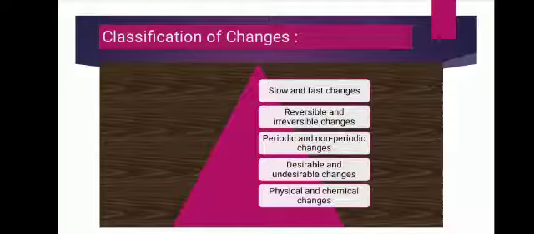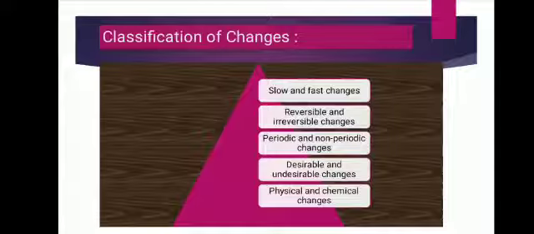And some more examples: if you keep an ice cube outside at room temperature, it starts melting, that ice starts converting into water. So in our daily life we see so many changes that take place every day around us, like germination of seeds, flowering of plants, melting of ice, evaporation of water, drying of clothes, burning of fuels, etc. Among these, some changes can be noticed immediately, while other changes are noticed after some time, or many changes go unnoticed.